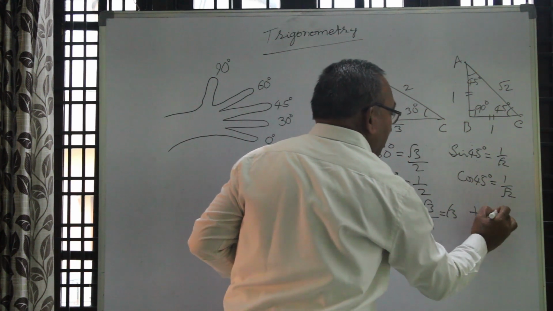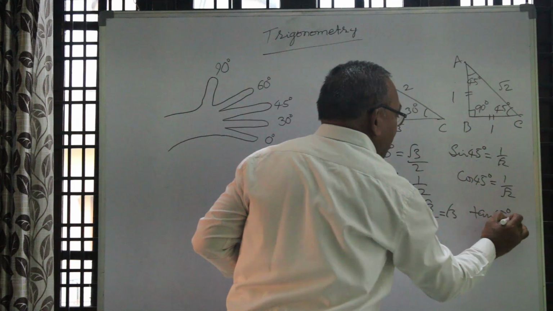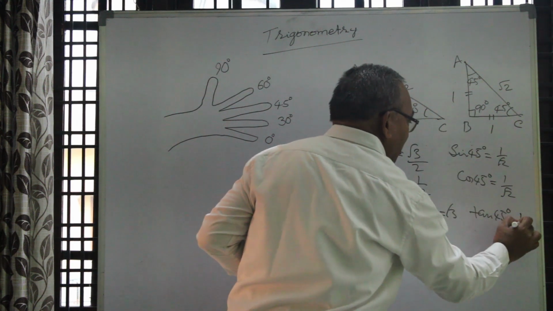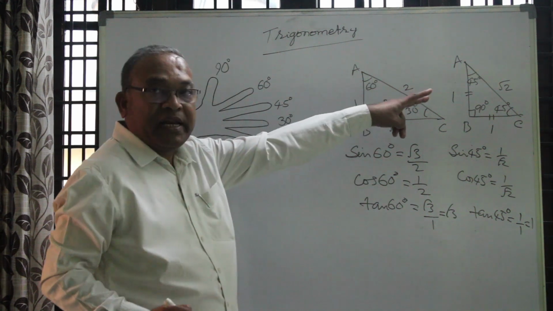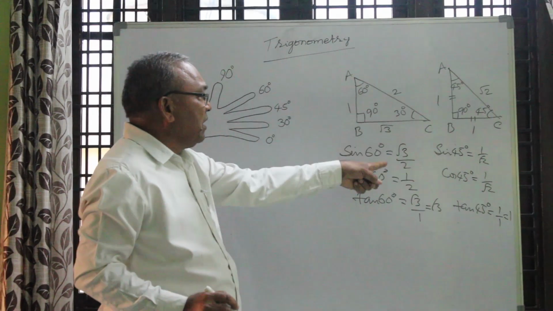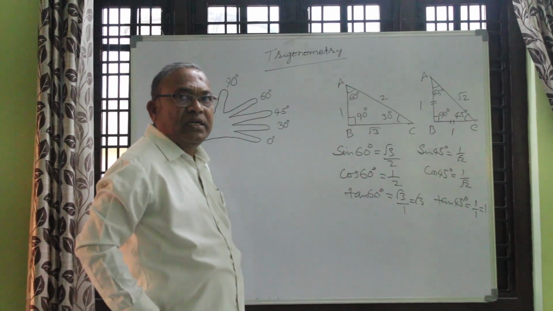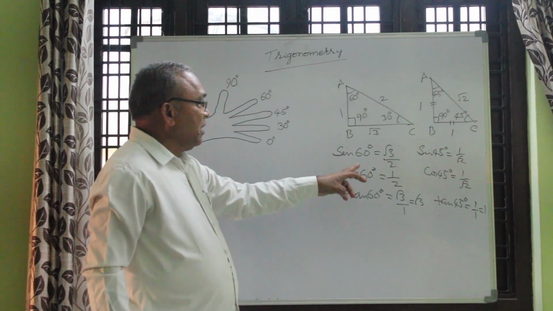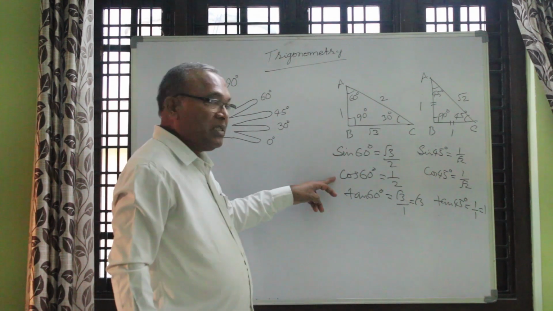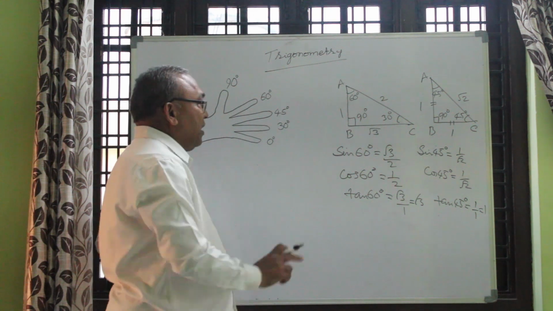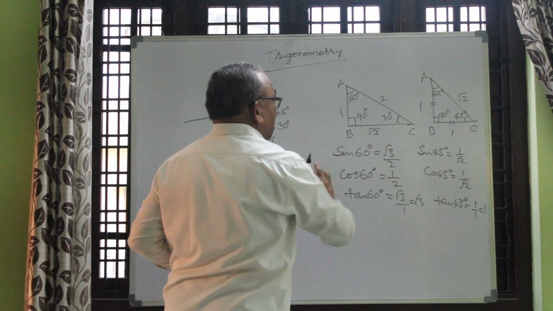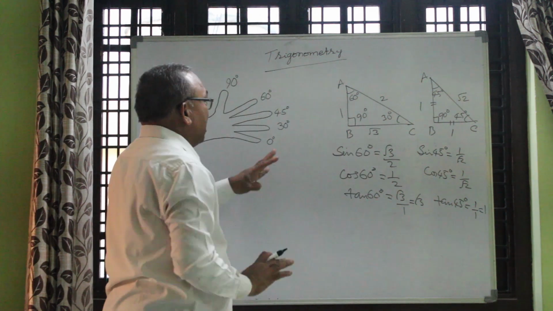Therefore, tan of 45 is equal to 1 by 1, nothing but 1 only. These are the ratios from these triangles. By using this, you will find the remaining ratios: cosec, sec, cot, like that only. We will find out in general now.